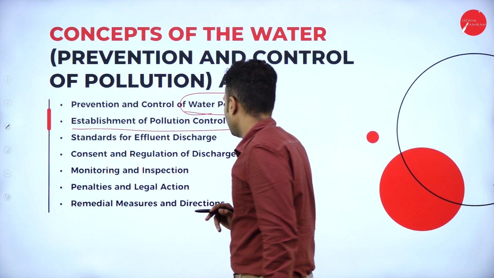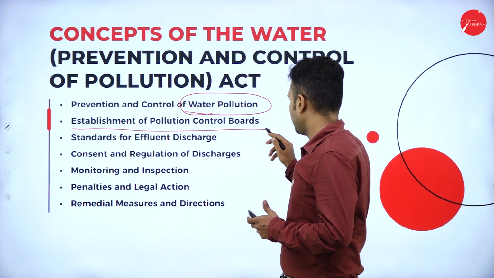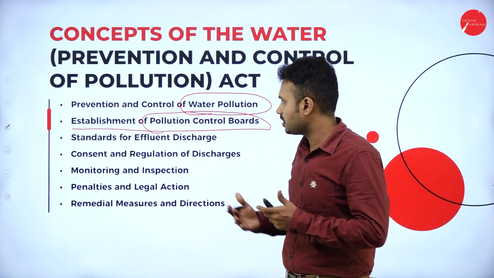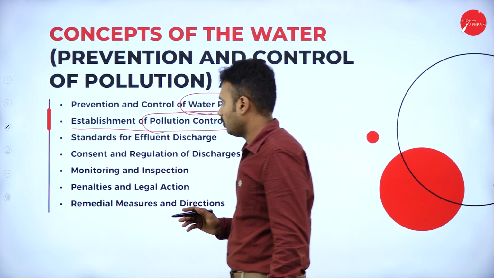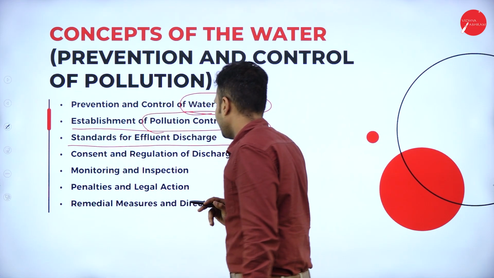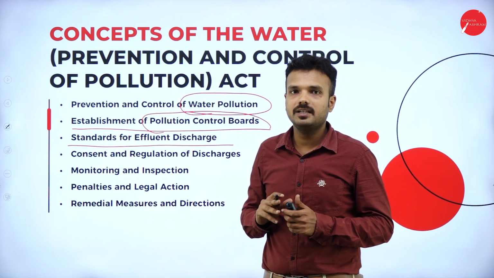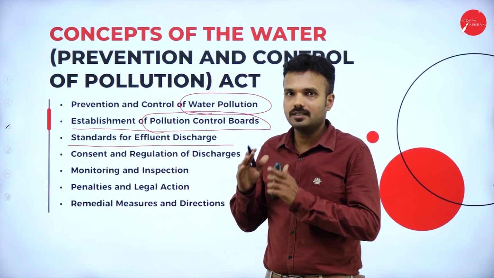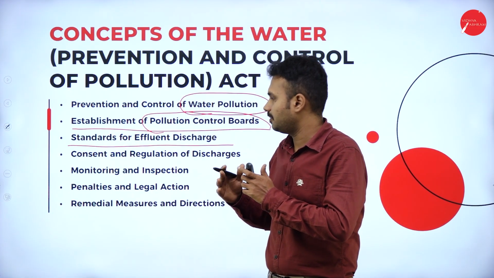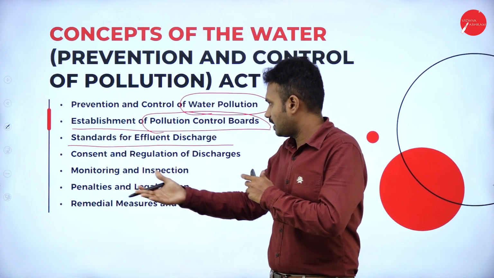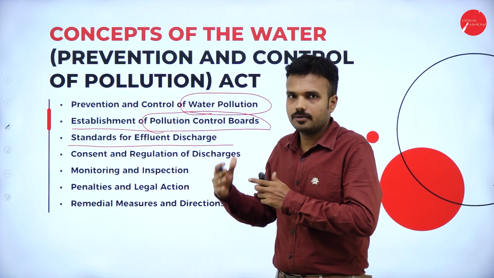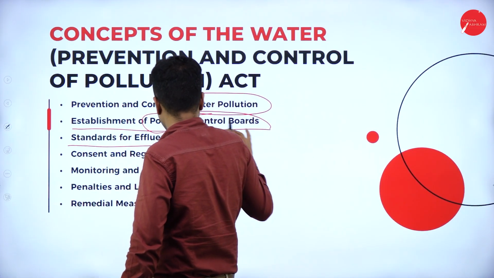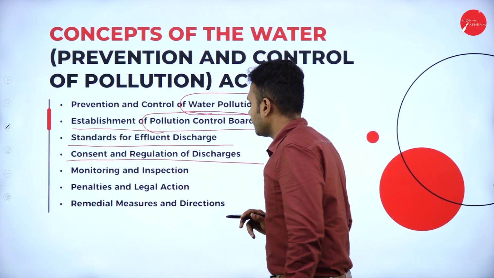Establishment of the Pollution Control Board. The Pollution Control Board is the responsible authority for controlling the pollution which happens from industries and other sources. Standards for effluent discharge: each and every industry discharges contaminated water, so there is a quantity-wise restriction regarding the release of contaminated water. There are certain rules, restrictions and norms which must be followed by the industries, made by the Pollution Control Board.